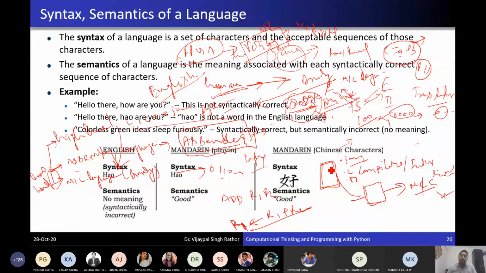But the interpreter takes one line, converts it and then executes it. Then it takes the second line, converts it and then executes it. So will the program execution happen faster in compiler or interpreter? In which?